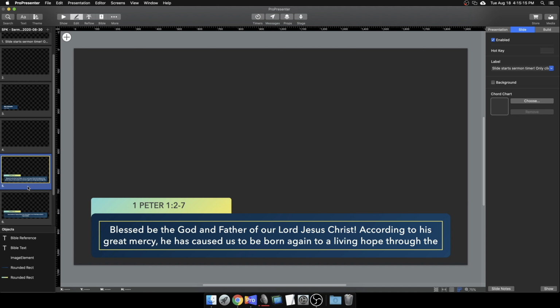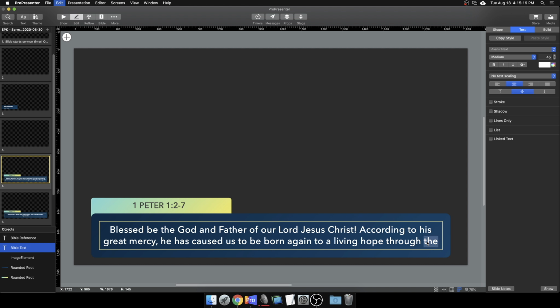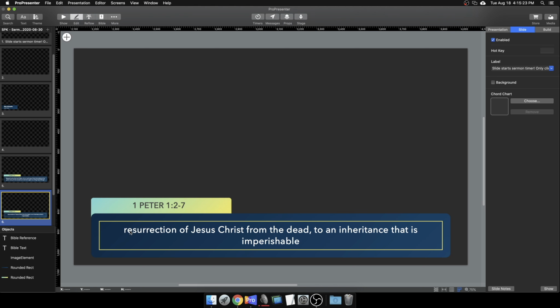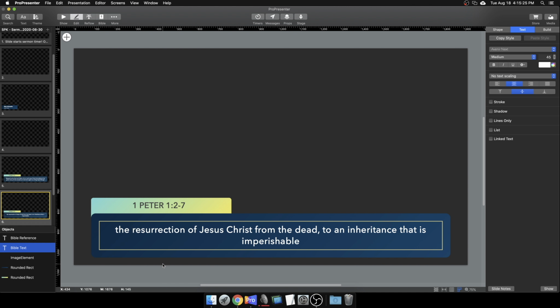Now, there might be some times where it's like, oh, I actually want the word "the." Let's remove it from this one and put it over here so that it makes sense: the resurrection of the dead. We can certainly do that. Now, slide formatting and things like that, we're going to go into much more in-depth on later with actual content from an actual sermon. But I wanted to show here just how you could quickly add a new slide.